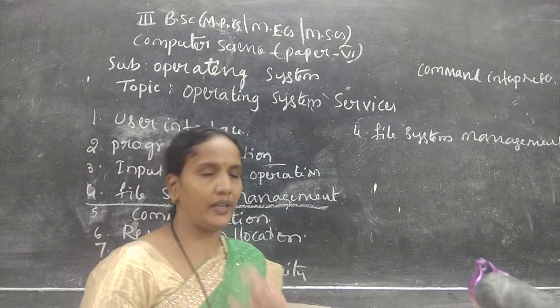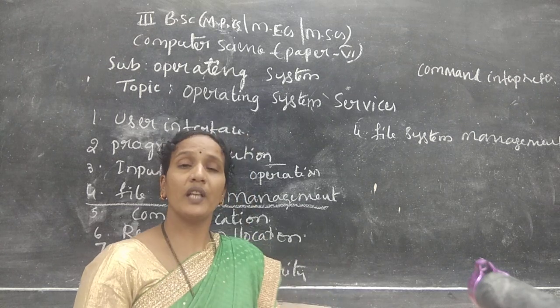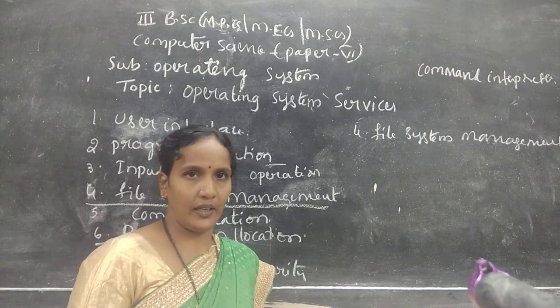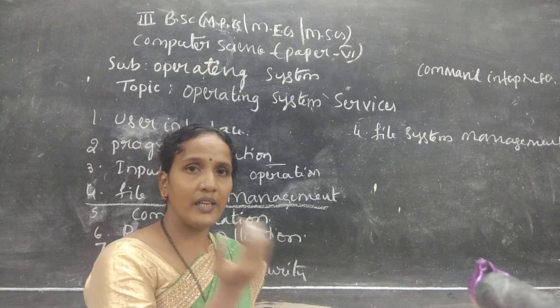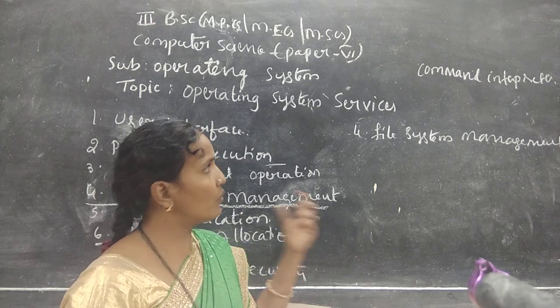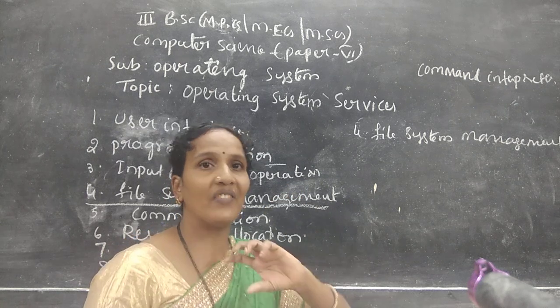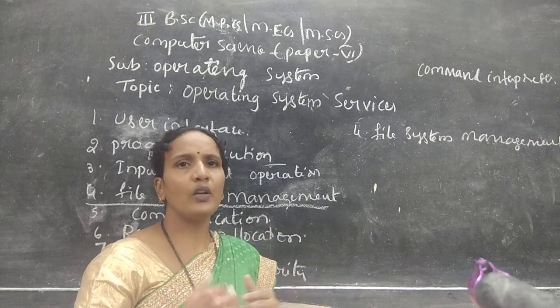Whenever the user wants to create or save a file, the operating system should give the memory to save that file, and whenever the user wants to delete a file, the operating system should provide an interface to delete that file. And whenever the user is searching for any file, it should give the list of available files in the memory so that the user can select the file and open it.